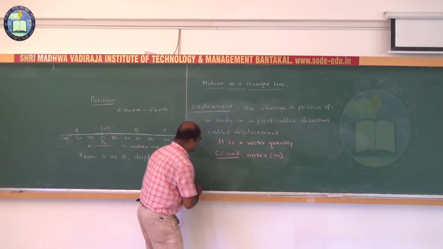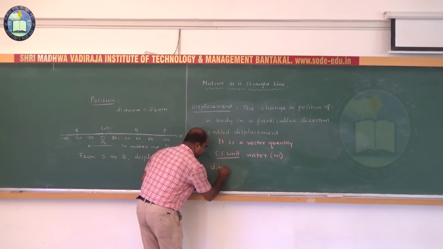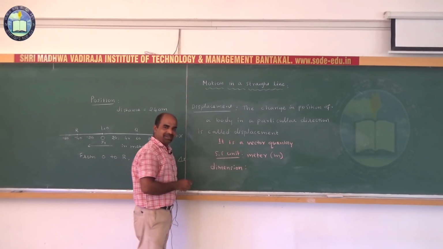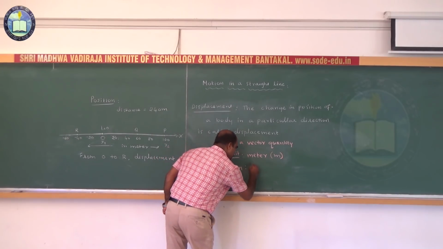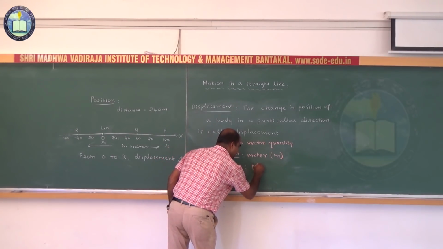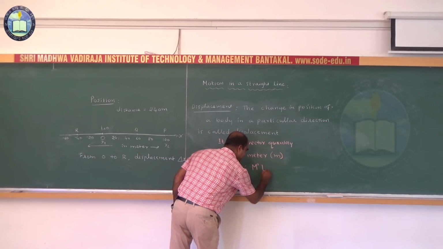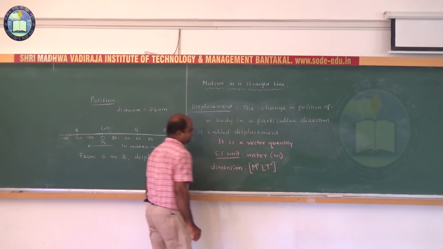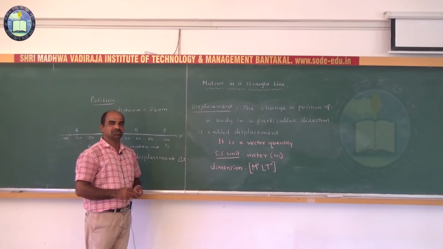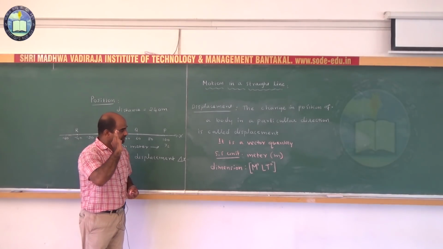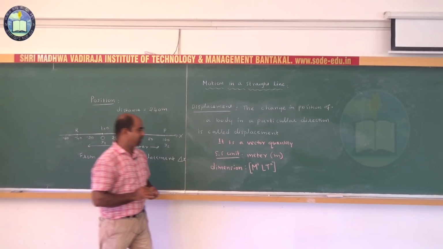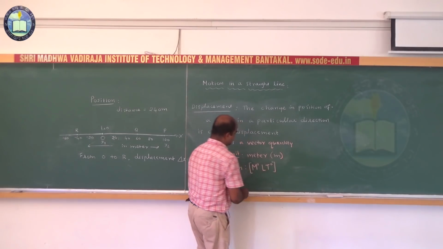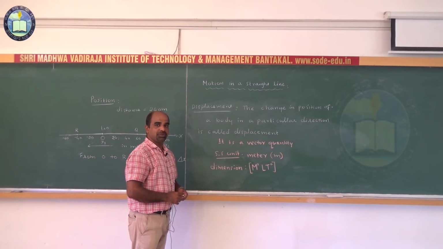So, what about the dimension of displacement? Since the unit is meter, there is no role of mass, so M to the power of 0, L to the power of 1, T to the power of 0. No role of mass and no role of time in displacement. Therefore, the dimension of displacement is M to the power of 0, L to the power of 1, T to the power of 0, or simply we can write L.